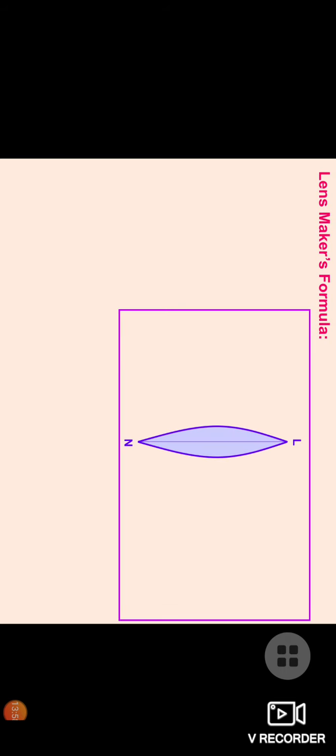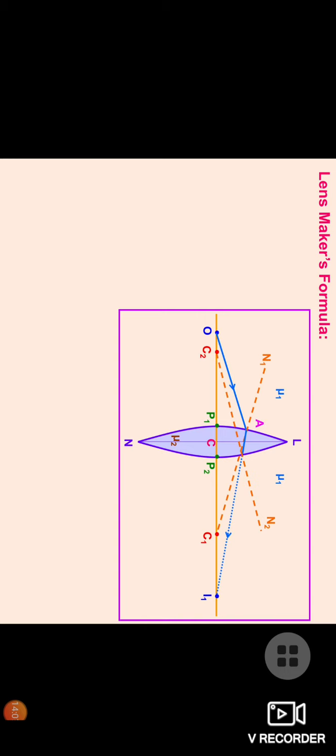Now we have the lens maker formula in front of you. This is our lens, and C1 and C2 are its centers of curvature. The refraction takes place from O and the image is formed at I1. But actually this uniformity is not there on the whole surface. The image is formed basically at I. For the surface LP1N, the refraction is from rarer to denser. We have mu1 by u plus mu2 by v1 is equal to mu2 minus mu1 by R1.